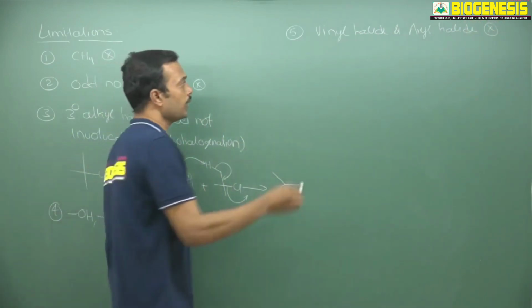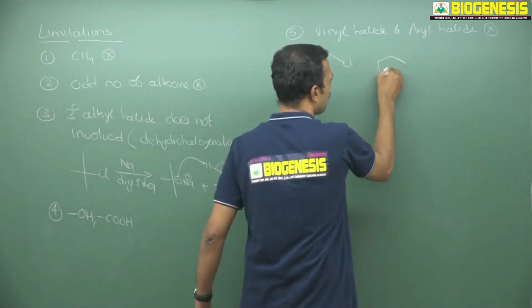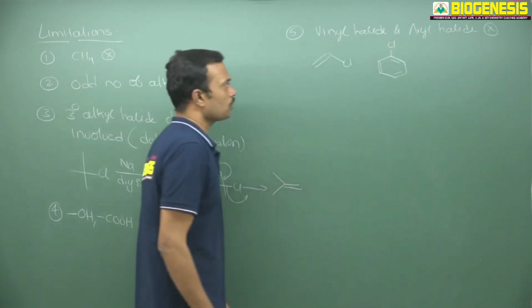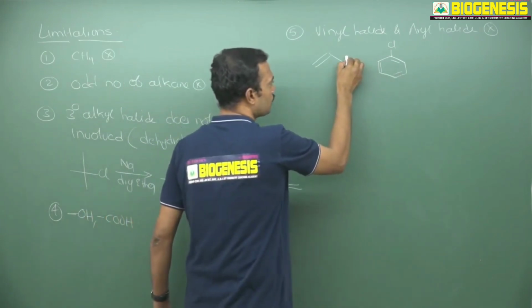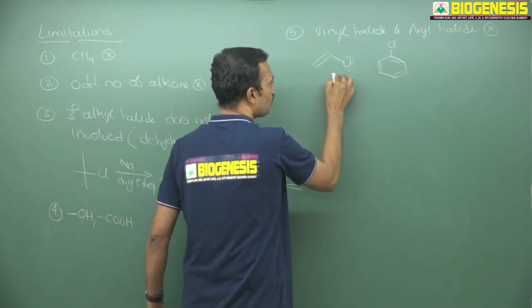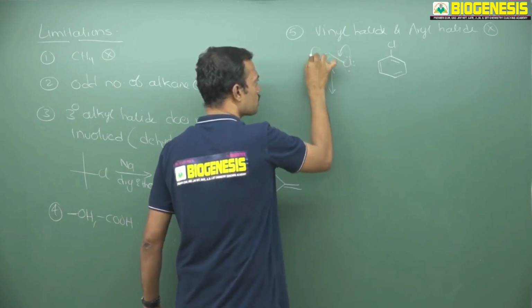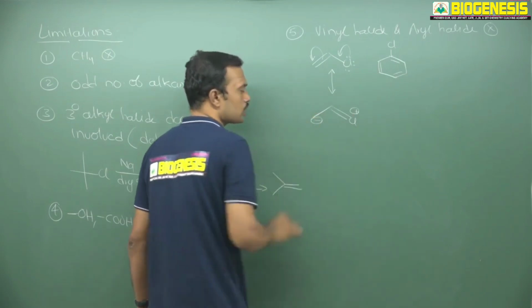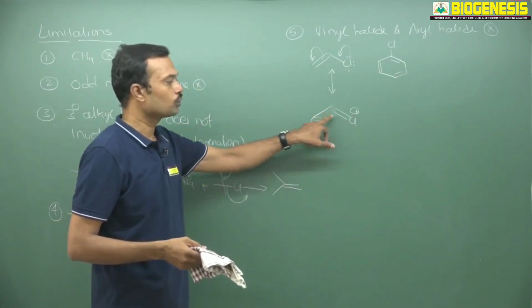So what is vinyl halide here? Double bonded carbon attached to chlorine, and here this is called aryl halide. Double bonded sp2 carbon attached to halogen. So this is called vinyl and aryl halide. So why are these two not involved in Wurtz reaction? Because this chlorine is involved in plus mesomeric effect, it will show double bond character with this. So that's why there is a strong bond between chlorine and the adjacent sp2 carbon. So they won't get involved in the reaction.